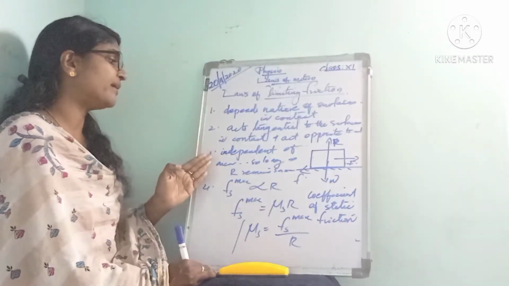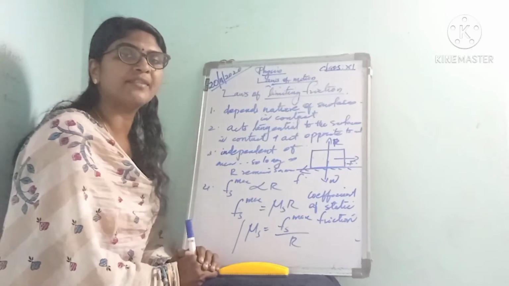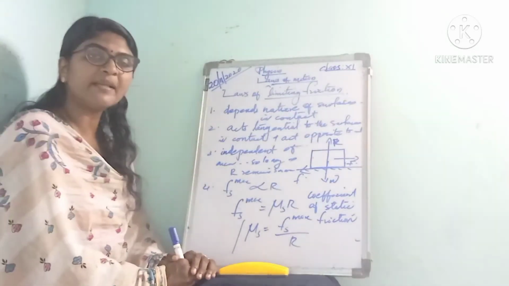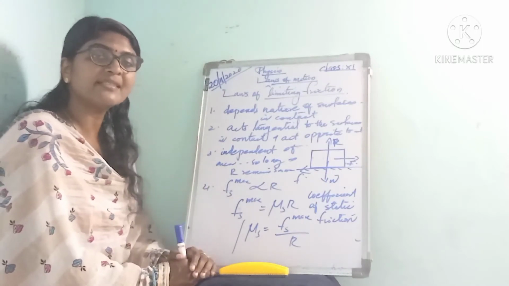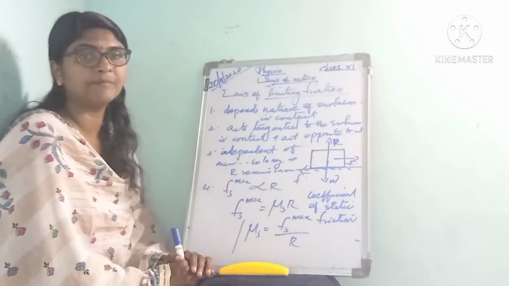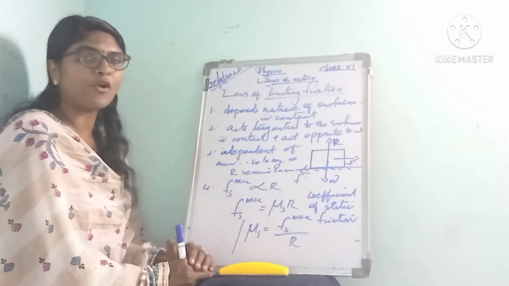And the third law is that limiting friction is independent of the area of surfaces in contact, as long as the normal reaction remains the same. Isn't it? Do you know what normal reaction is?